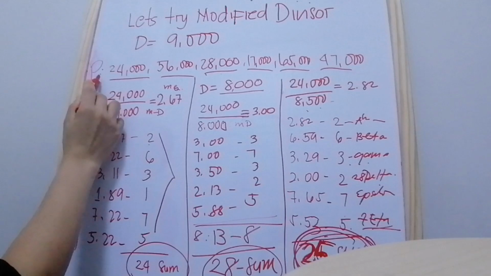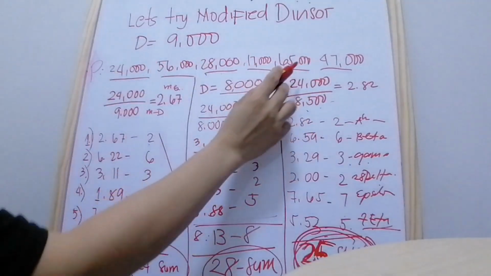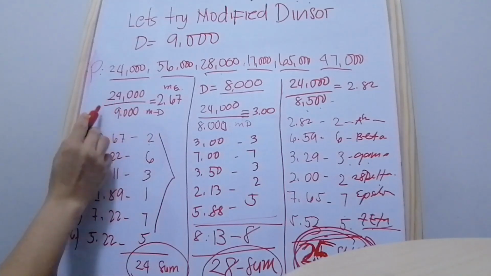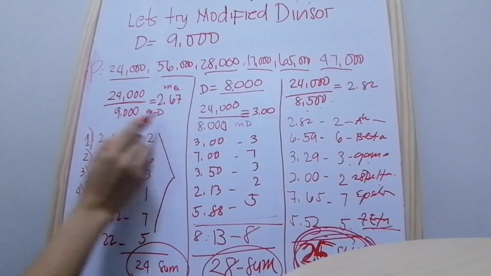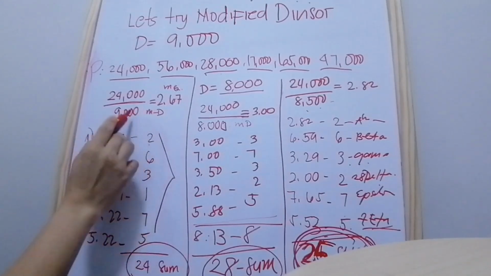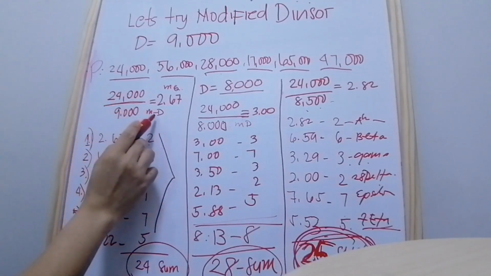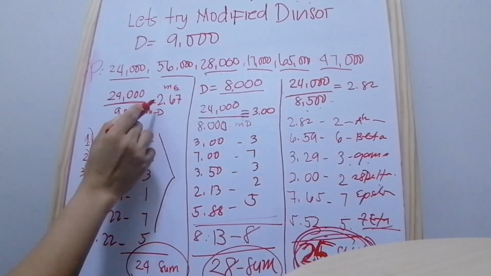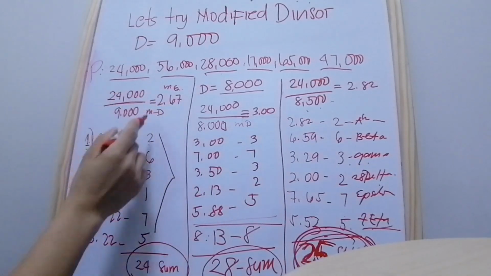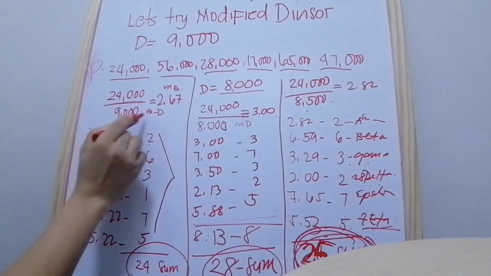This is the population, right? Each state's population, you have to divide by the modified divisor. The result of the state population and the modified divisor is the modified quota. So now each state, we divide by the modified divisor.